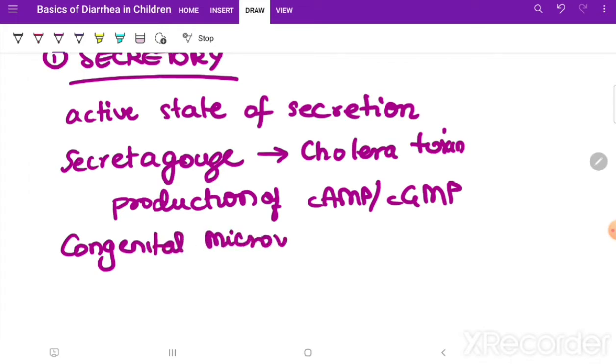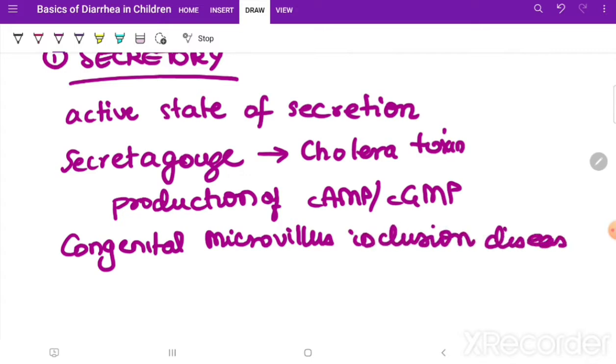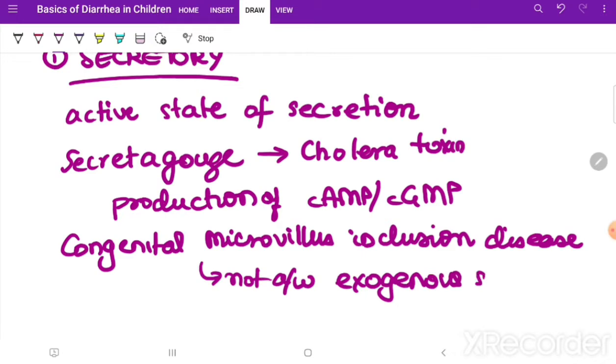microvillus inclusion disease. Okay, this is a secretory diarrhea which is not associated with an exogenous secretagogue.